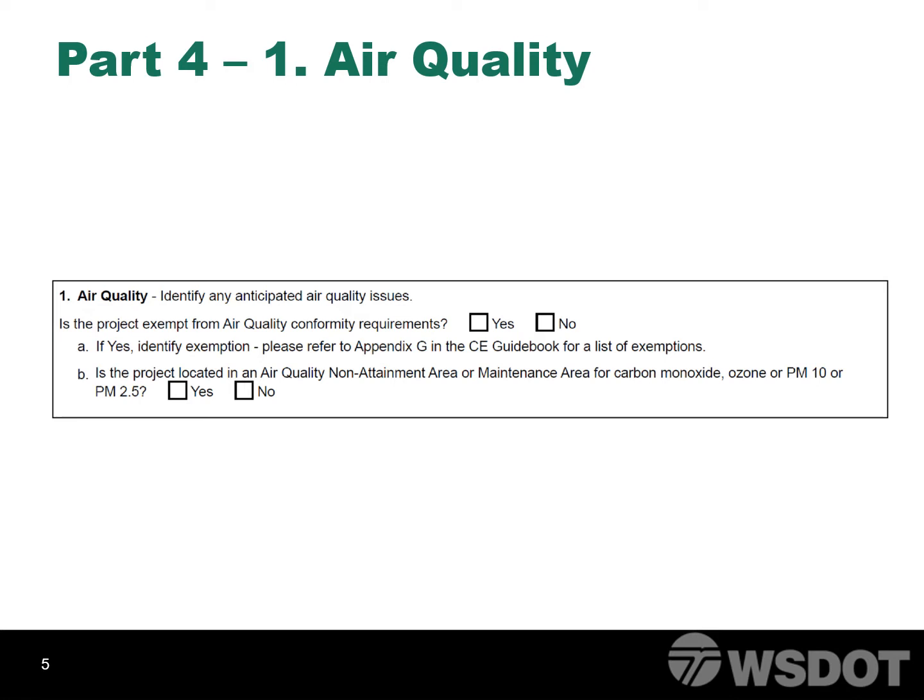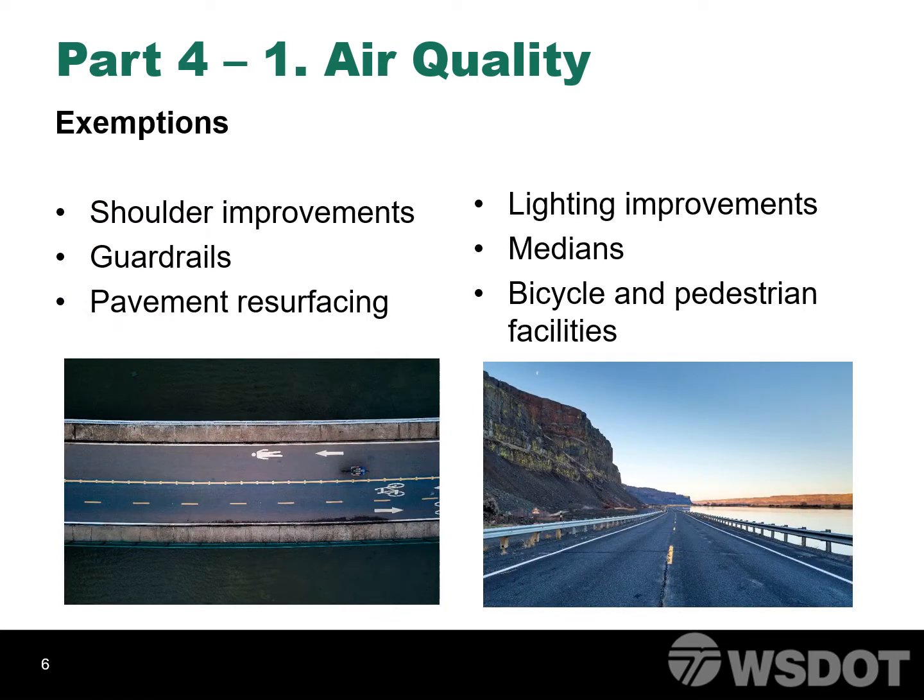There are currently no non-attainment areas in Washington State. There are maintenance plans for carbon monoxide and particulate matter. Project exemptions from air quality conformity regulations can be found in Appendix G of the guidebook. If the project is exempt, no further air quality review is required.